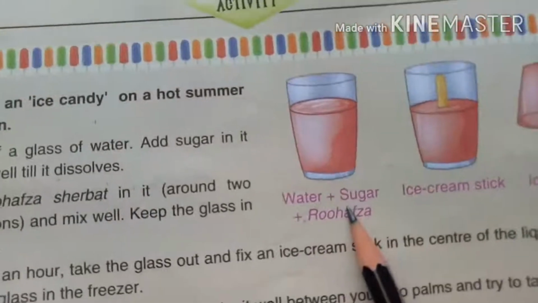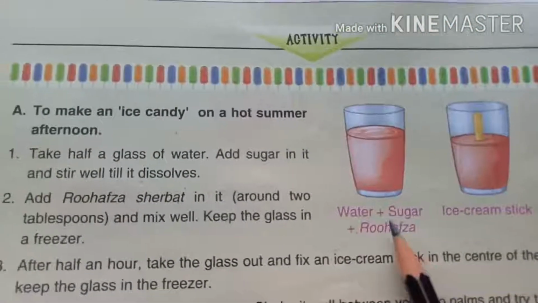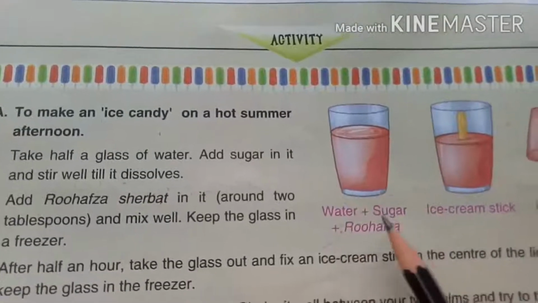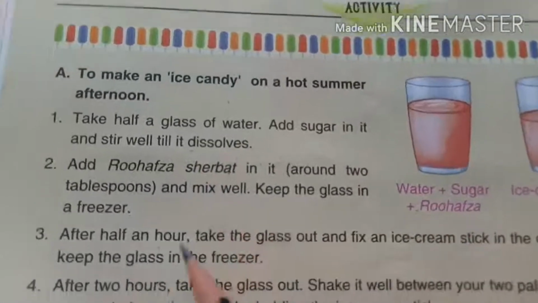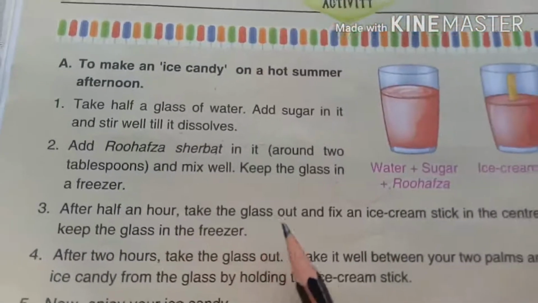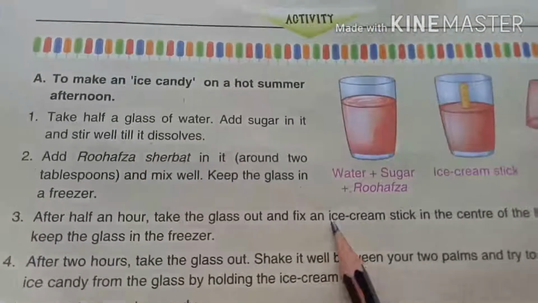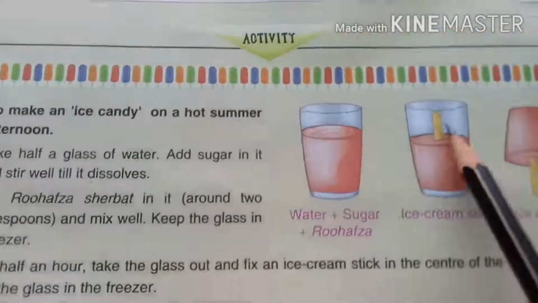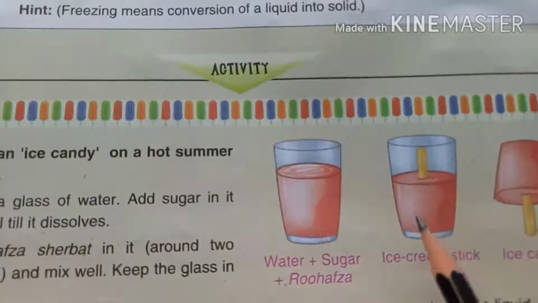and sarbat, 2 tablespoons of sarbat, and mix it well and keep them in freezer. After half an hour, take the glass out and fix an ice cream stick. This is what ice cream stick, children.